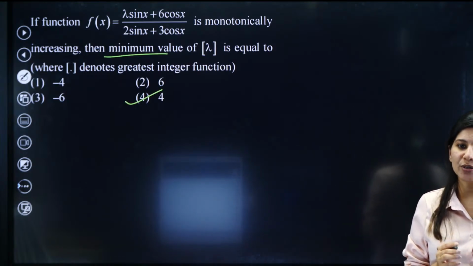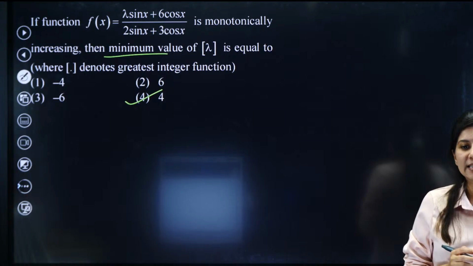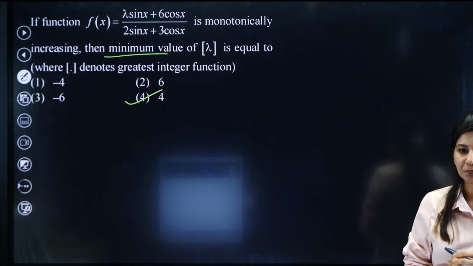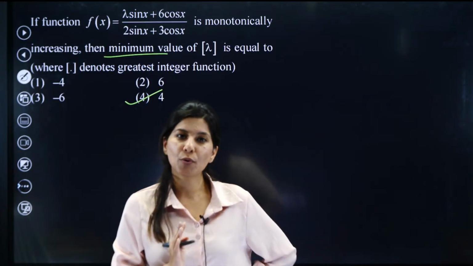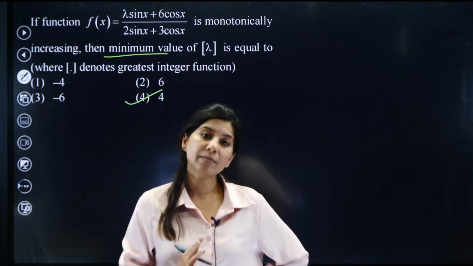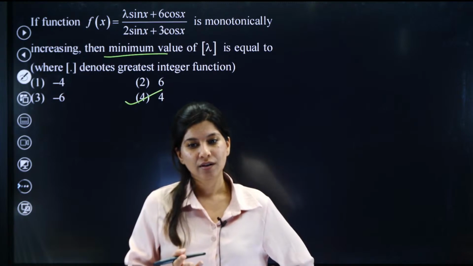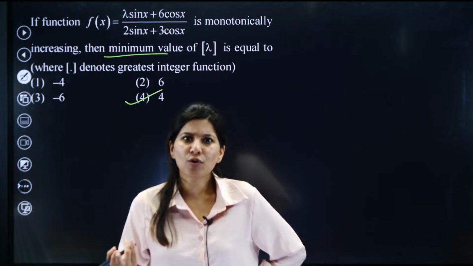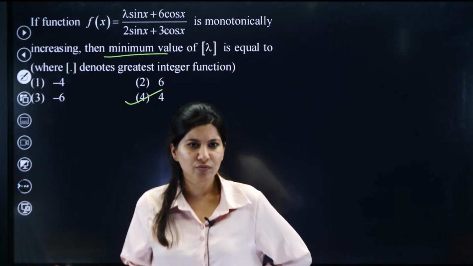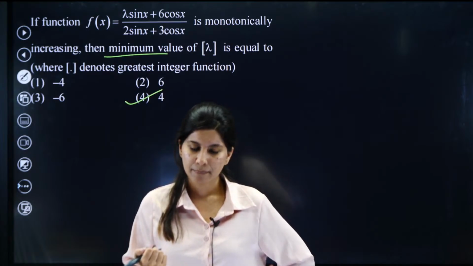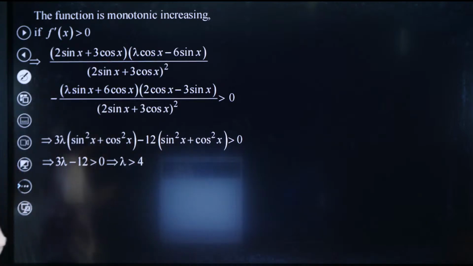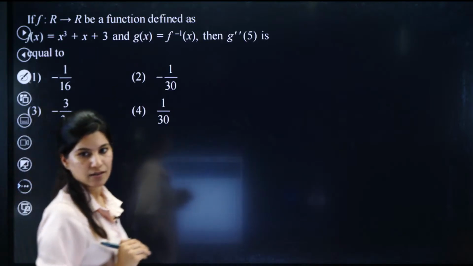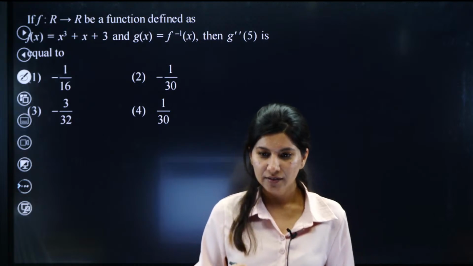Yes, minimum value you are looking for. Why you are saying 6? No. Lambda greater than 4 means what? Can lambda be 4.5? Yes or no? Can lambda be 4.1? Yes or no? Yes. So GIF of 4.1, 4.2, 4.3 and so on will be what? 4. Clear? Shall I move on to the next problem? Yes. Okay.